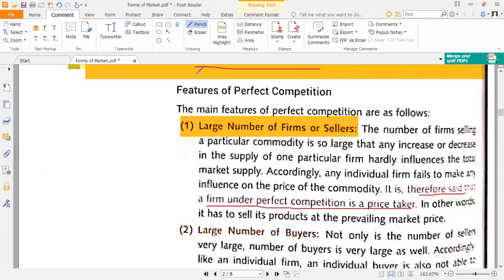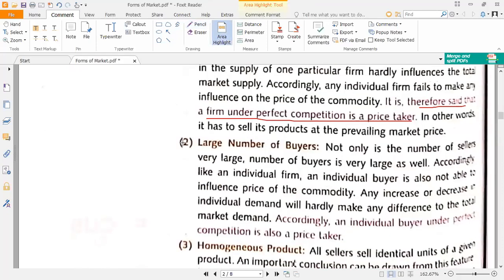There are large number of sellers. There are many sellers selling the product. We took an example of petrol pumps last week, right? So in that case, there are large number of sellers and there are large number of buyers as well. This is the second point. There are large number of buyers as well in the perfect competition.